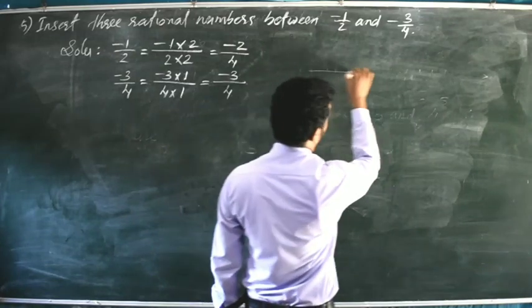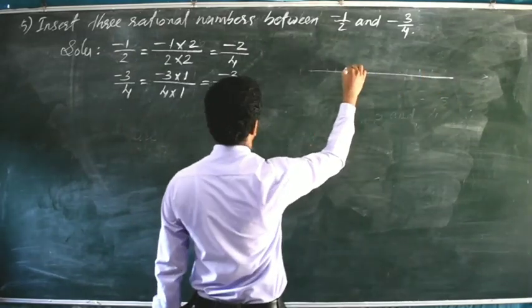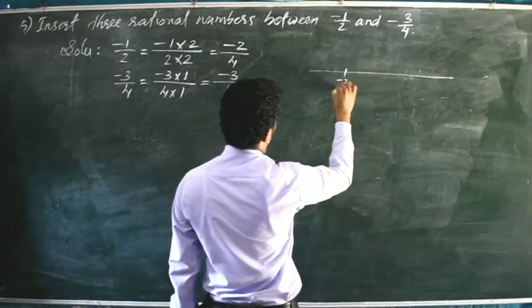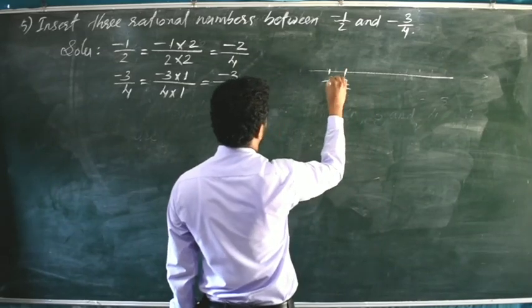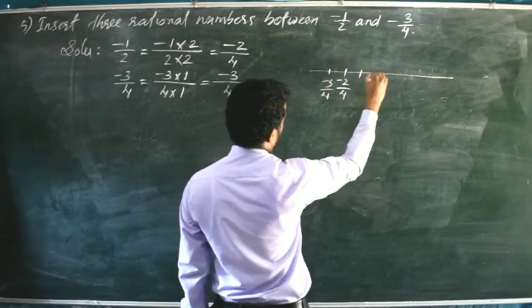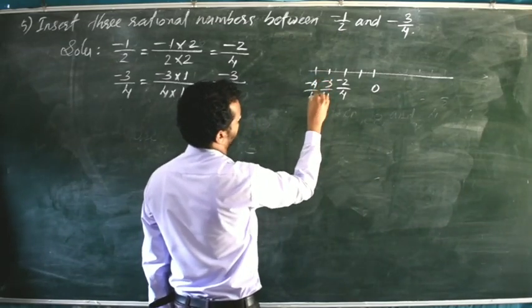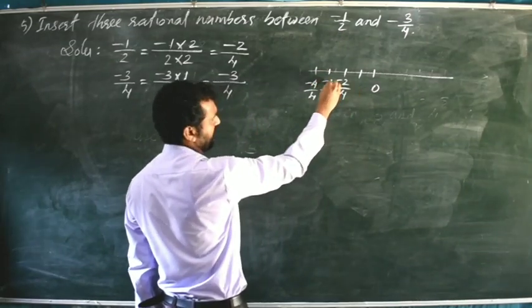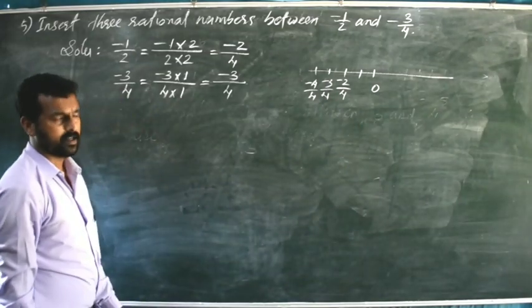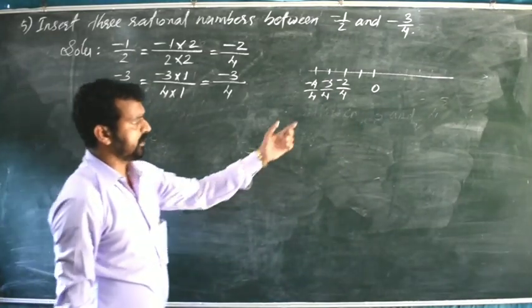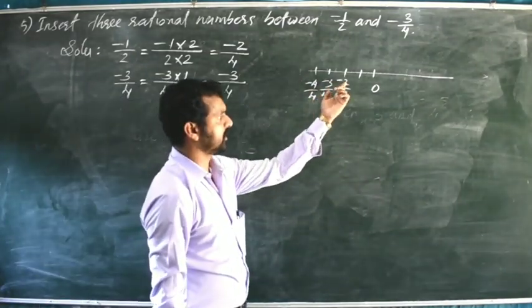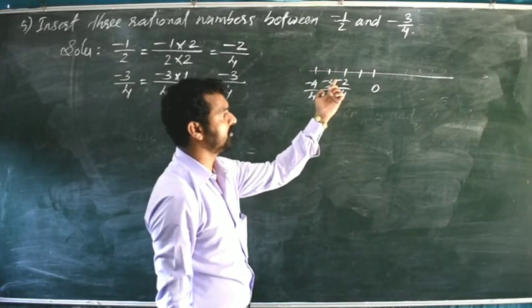In between that we will not get 3 rational numbers. This one is minus 2 by 4 and this one is minus 3 by 4. Minus 1 by 4, 0, and here it will come minus 4 by 4. So between minus 2 by 4 and minus 3 by 4 there is no rational number. Minus 2 and minus 3 are nearest numbers, so we cannot write any number in between that.